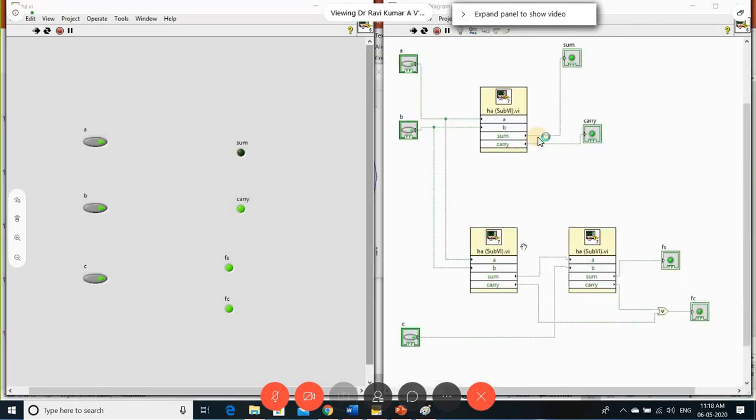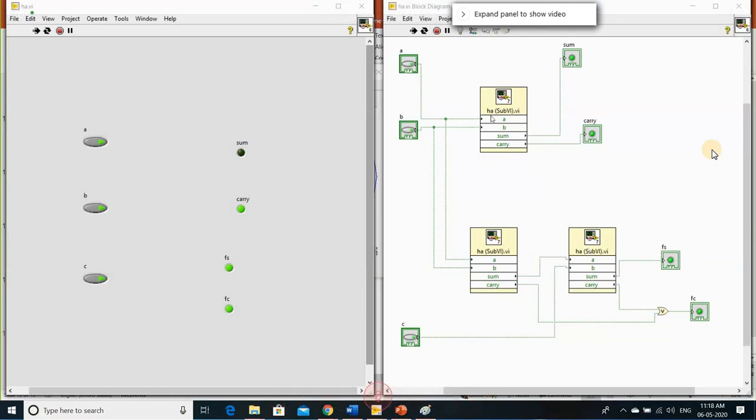See this, I use the 2 full adder here. Okay, this is my half adder, what I created. From this half adder, I created a sub VI. I reuse it. I just copy and paste it. That's all here. So I taken the 3 variables, A, B, and C. A, B, whichever the common variable I'm taken, or you can take the different variable also. Okay. Sir, so I given a copy.